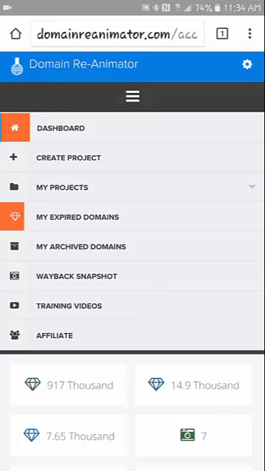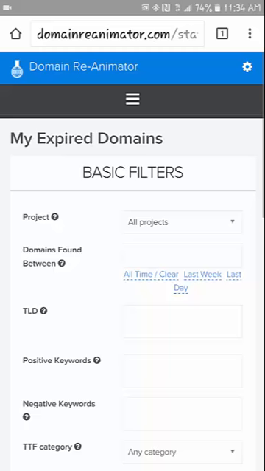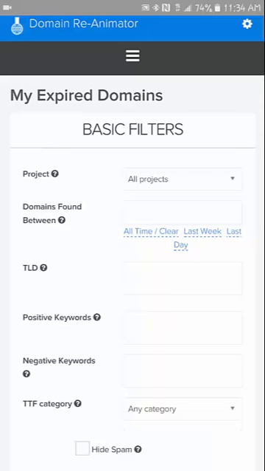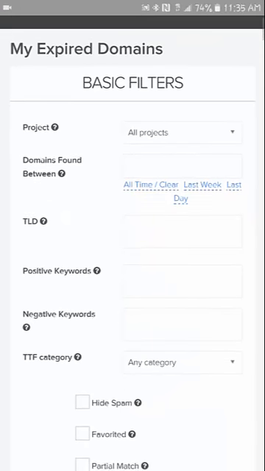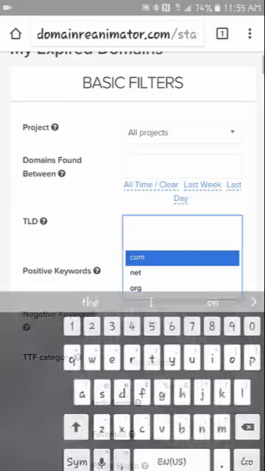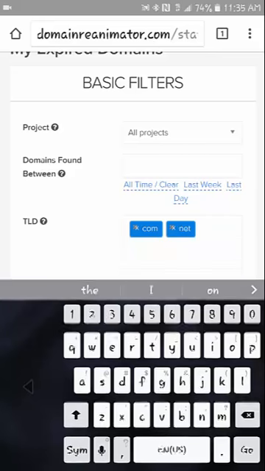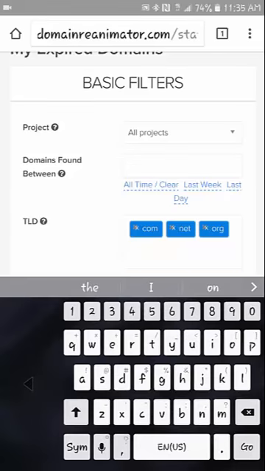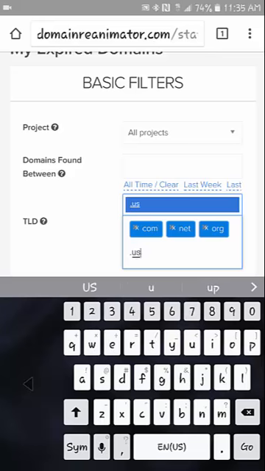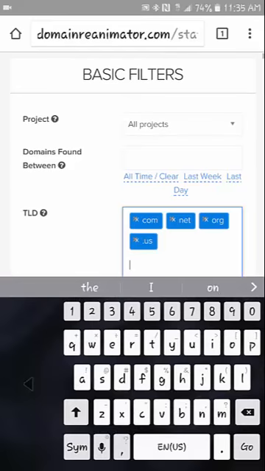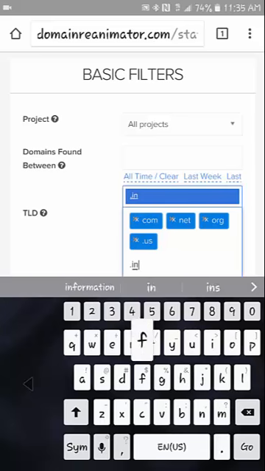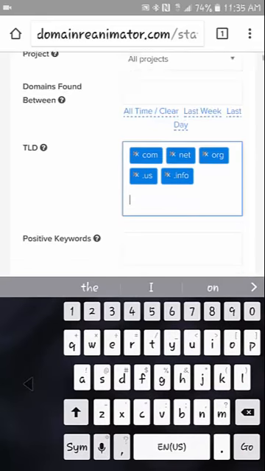So when I come in here and I go to my expired domains, I'm going to show you real quick just how I was doing this to find domains. So first of all, TLD, I'm just going to go in here and put in the main ones we want. We'll do .com, .net, .org. I also like to do .us. Sometimes I'll do .uk and whatnot. Let's also do .info. And you may have some other ones that you like to use as well.